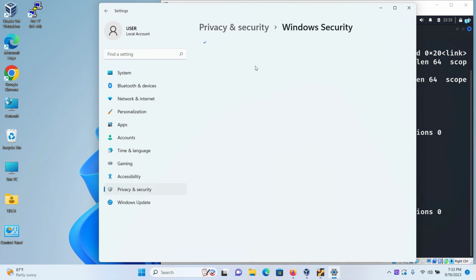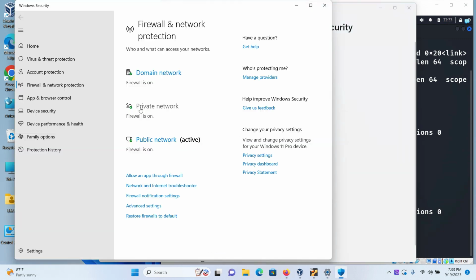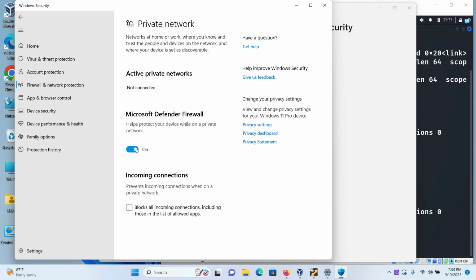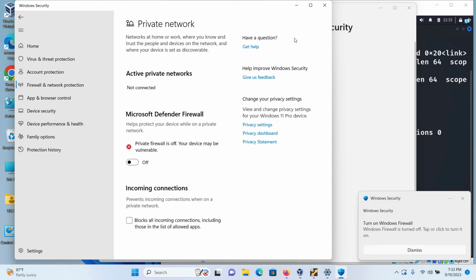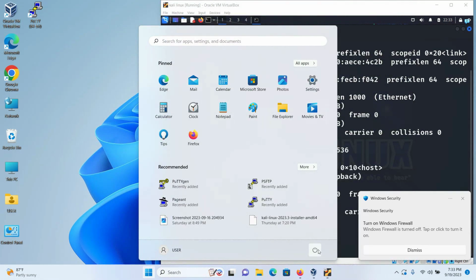Next, click on Windows security and in the section of firewall and network protection, click on that. Here, we have to disable the firewall so that we can accept incoming connection. So click on the private network here and turn this off. And now my firewall is disabled. Next, I have to restart my machine.